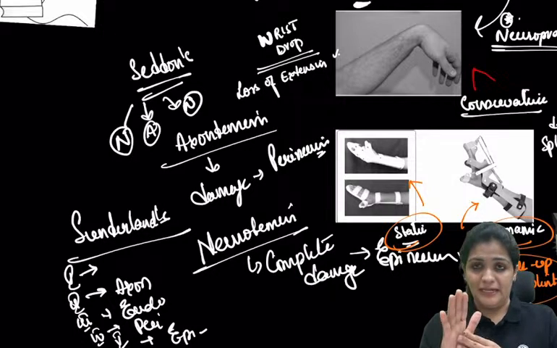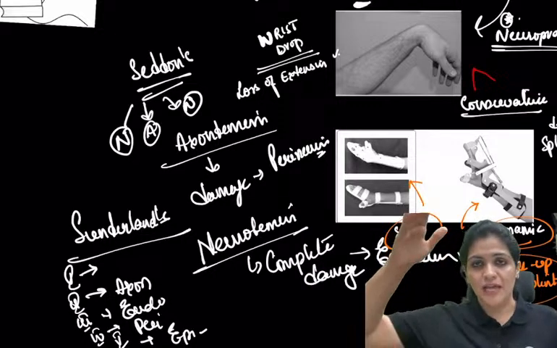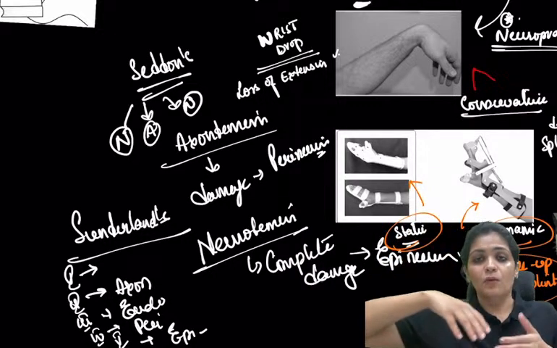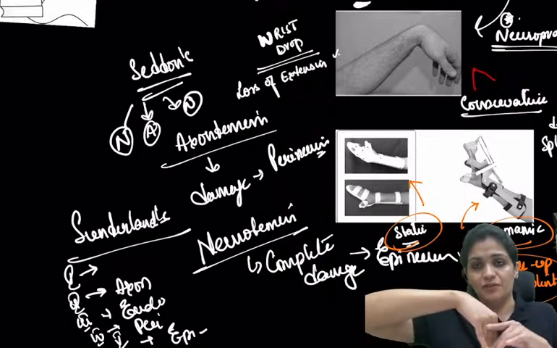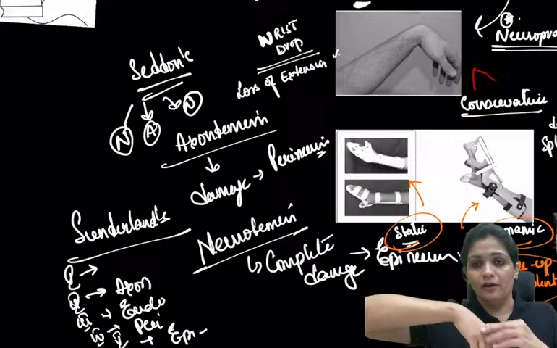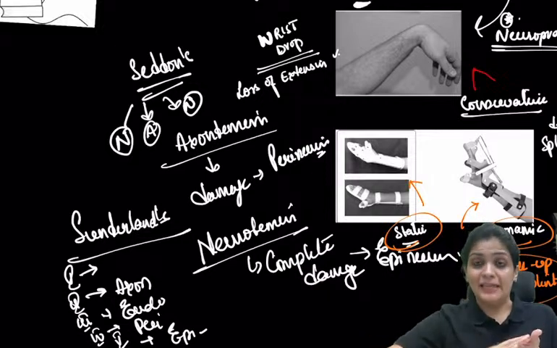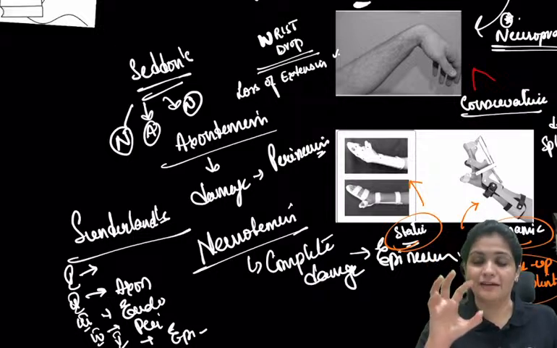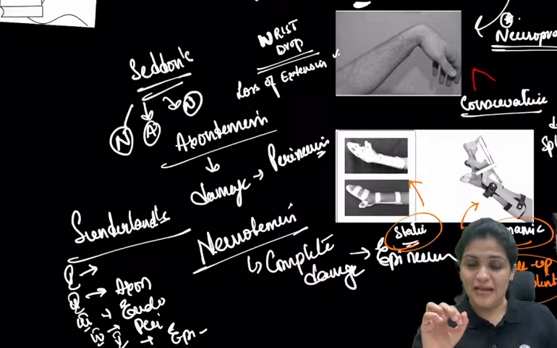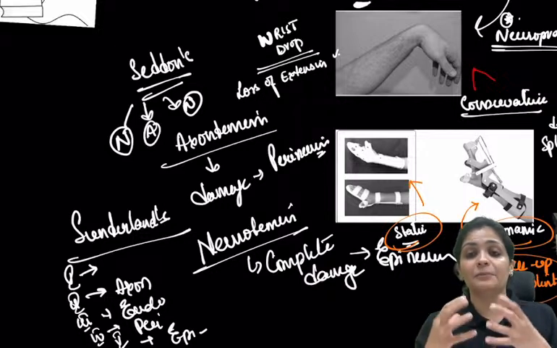So this cock-up splint is mainly putting the hand in the functional position. That means there is a radial nerve injury, like this. Now what you're doing is giving the tendons the work to put them in the normal position, and they stay like this continuously. So they put on the static cock-up, and then over a period you give work to this tendon so that they can contract and relax. Once the nerve recovers from its trauma, the tendons are ready to act. So with this we are protecting the tendons.